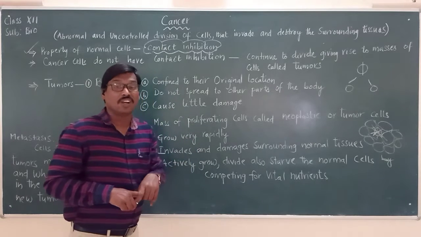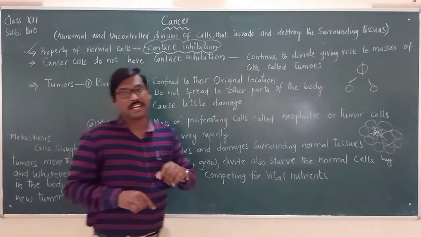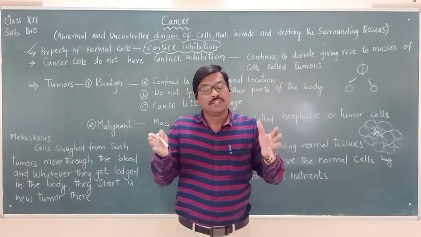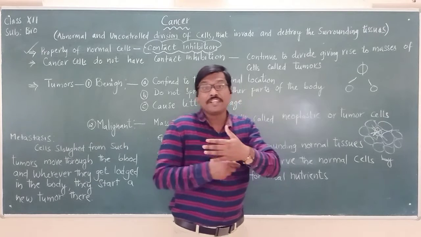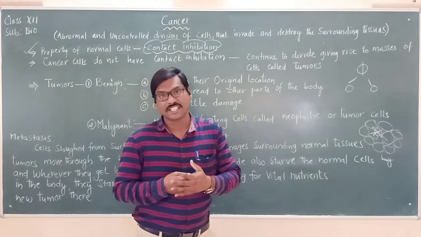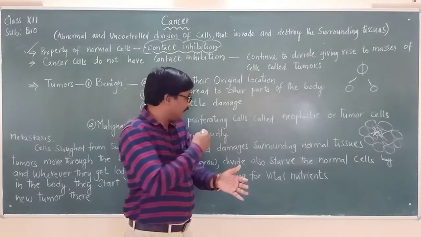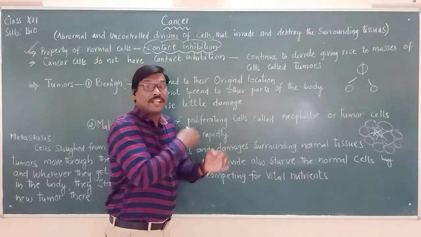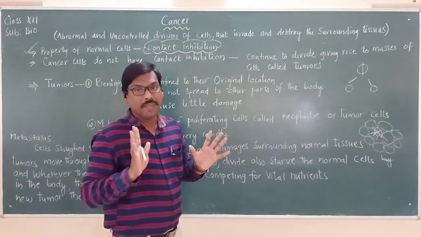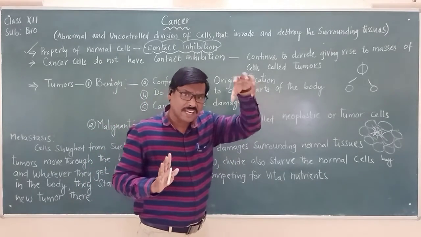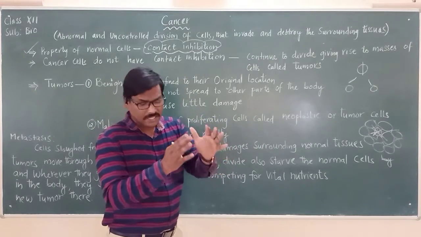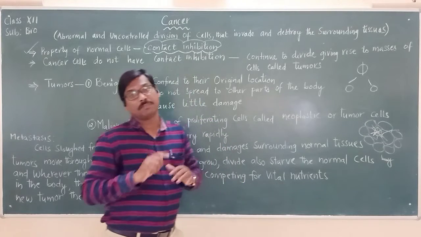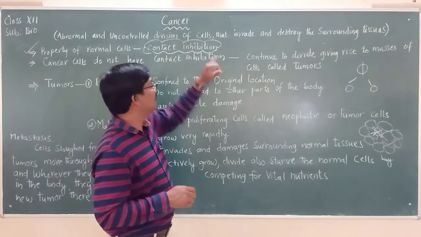That is called as what? Contact inhibition. Once again I am telling you, when a cell is dividing and forming into many cells, those cells which are formed will be having contact inhibition. Contact inhibition means once they are in contact with the adjacent cell, it will inhibit the process of cell division. Means exact number of cells that are required will be formed in a particular tissue or an organ. There will be no excess number of cells that will be formed. So that is called as what?